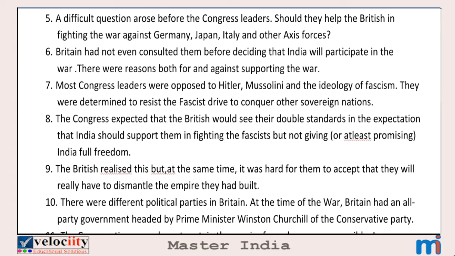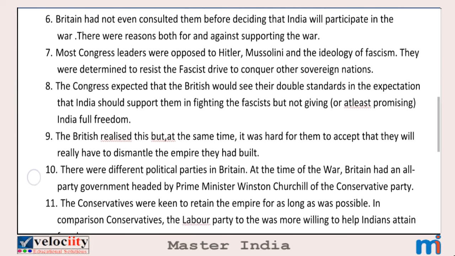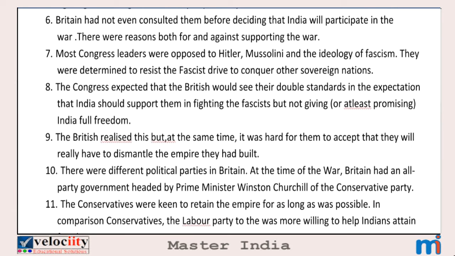They exported all the wealth of our country. So that's why now the Congress government had a question. Should we support the British government in the Second World War? Sixth point. Britain had not even consulted them before deciding that India will participate in the war. Here, them indicates Congress leaders.